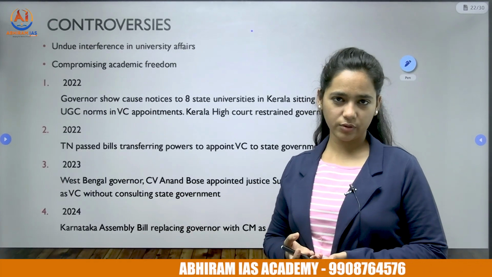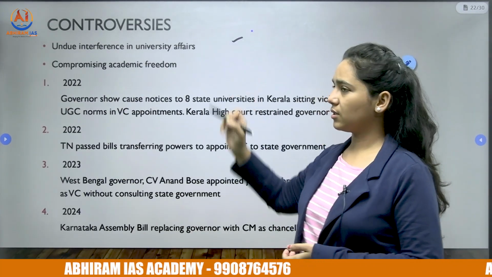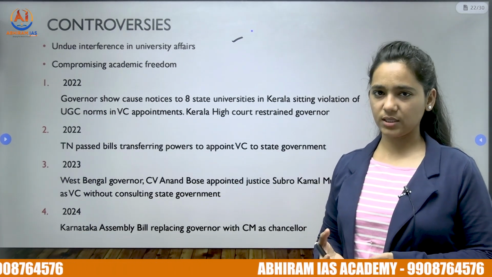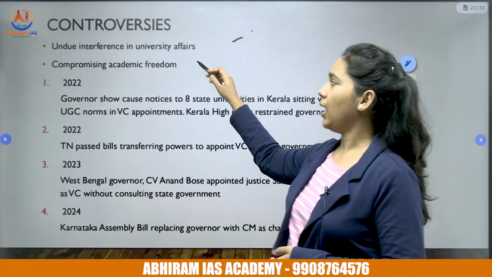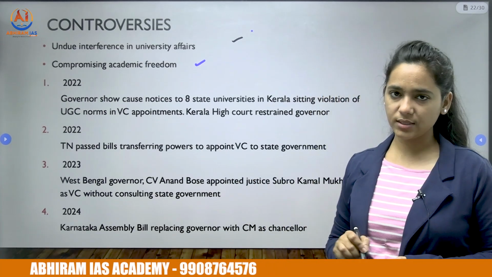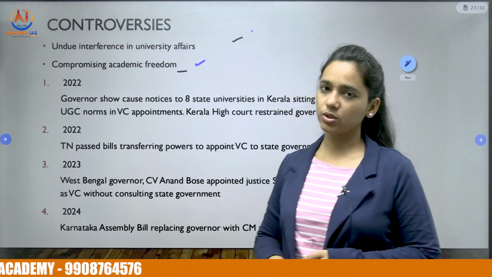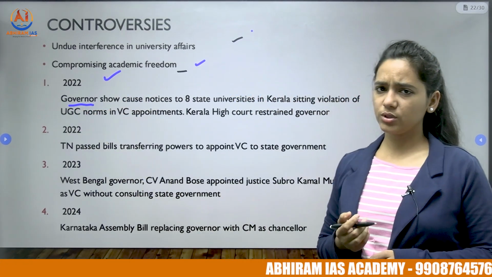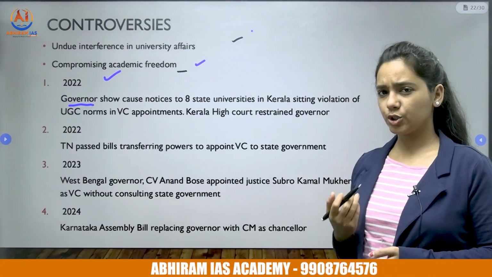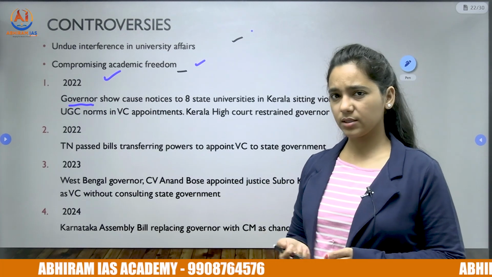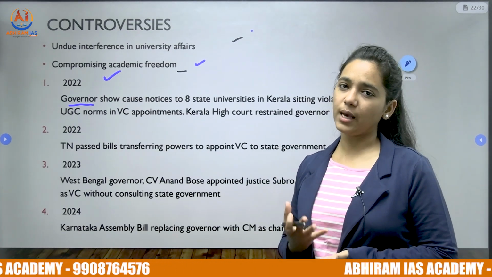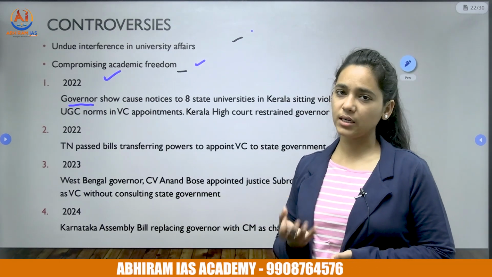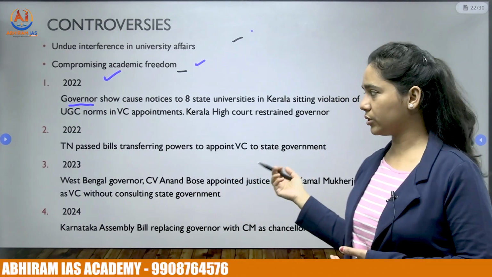Let us have a look at the latest controversies. States are seeing these powers of the governor as undue interference in universities' functioning and autonomy, and they are arguing that it is compromising the academic freedom of the institutions also. In 2022, Kerala's governor issued show cause notices to 8 vice chancellors because they were contravening the UGC appointment guidelines. However, the Kerala High Court intervened and restrained the governor from taking such further course of action.